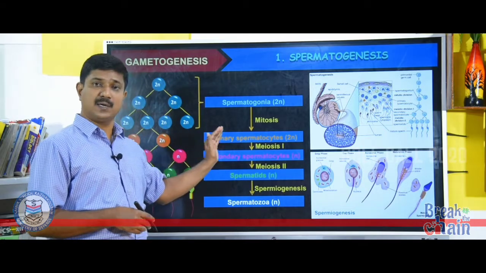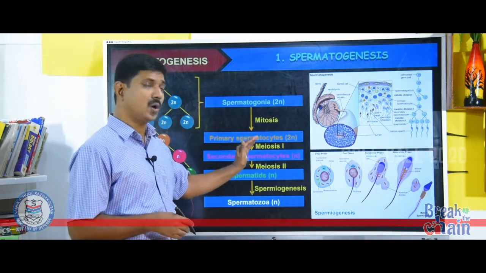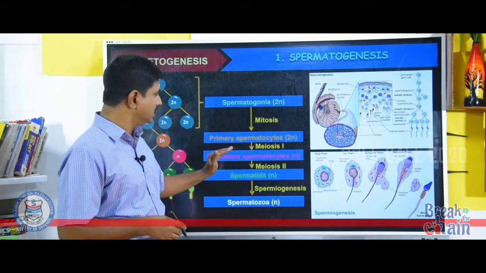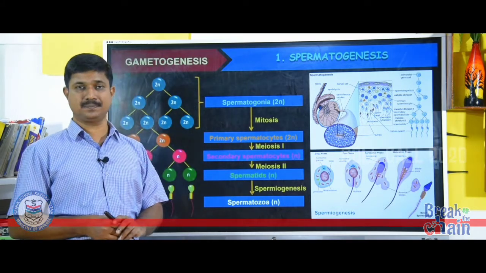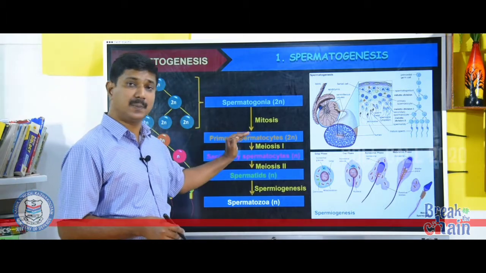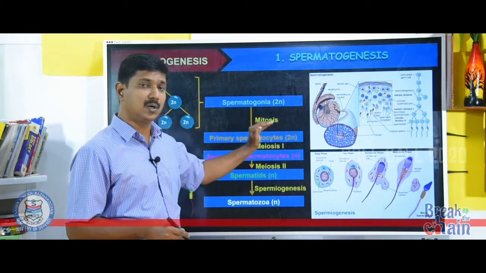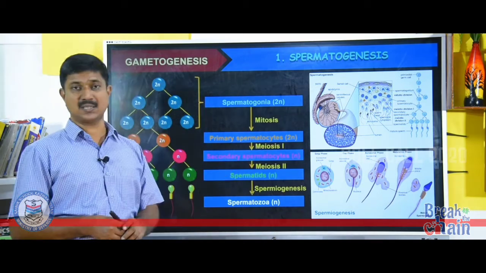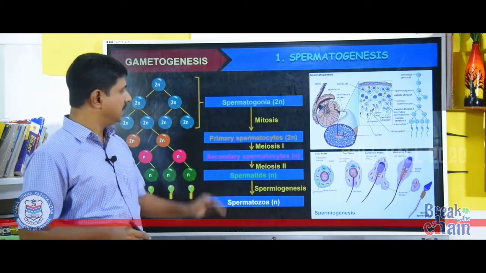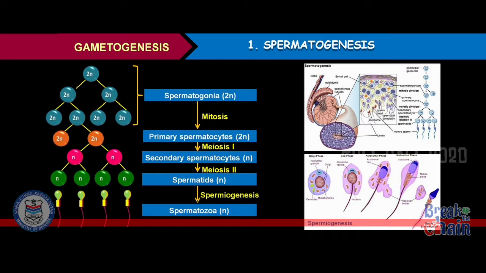Each primary spermatocyte, which is diploid, undergoes meiosis 1 to form two haploid secondary spermatocytes. Primary spermatocytes are diploid, whereas secondary spermatocytes are haploid.